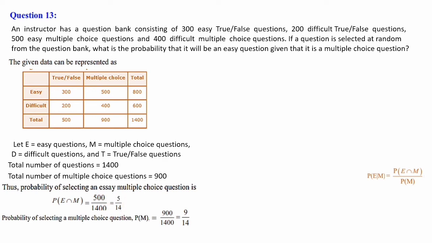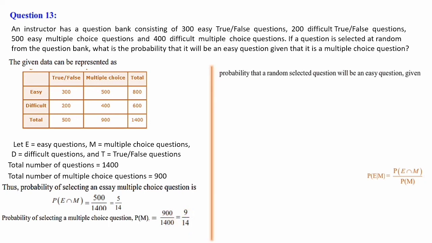Then the denominator is P of M. P of M in the sense multiple choice questions. So the probability of getting a multiple choice question. So a total of 900 multiple choice questions are there out of 1400 questions. So 900 by 1400, after cancellation we will get 9 by 14.